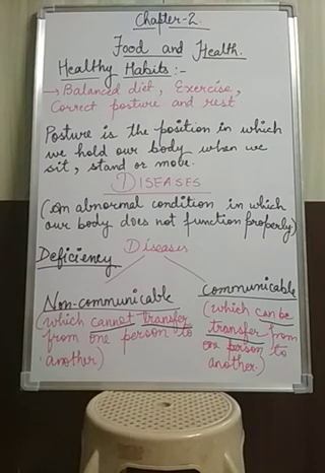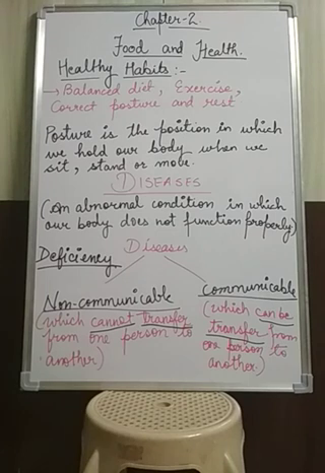So here I will just remind you all that vitamin A deficiency causes night blindness. Vitamin B1 causes beriberi. Vitamin C causes scurvy. If there is a deficiency of certain vitamins, then the following diseases will occur.